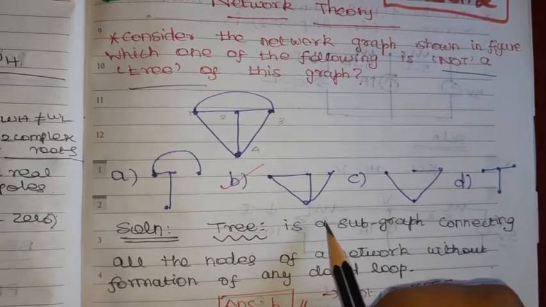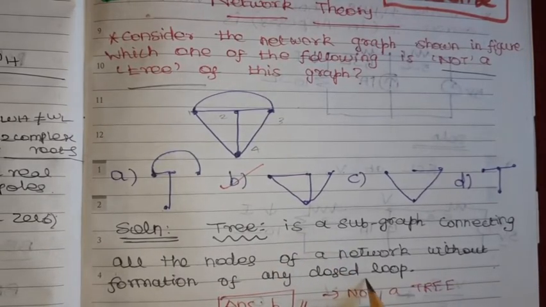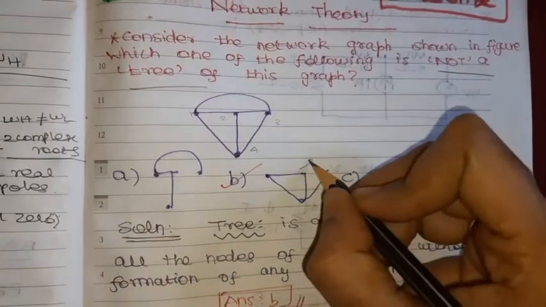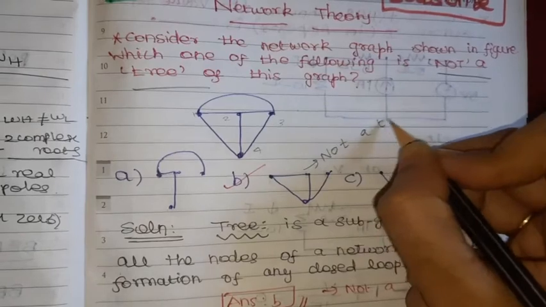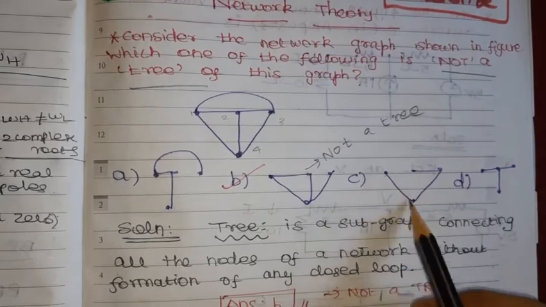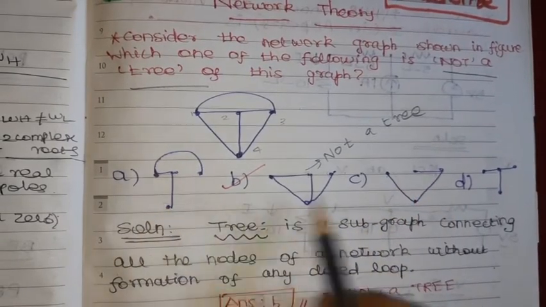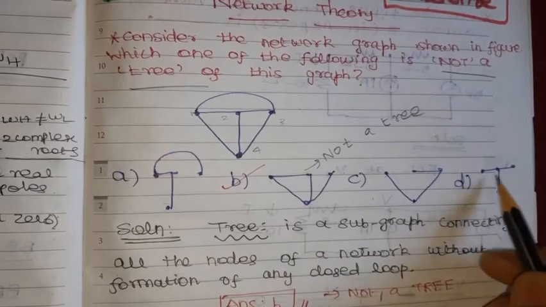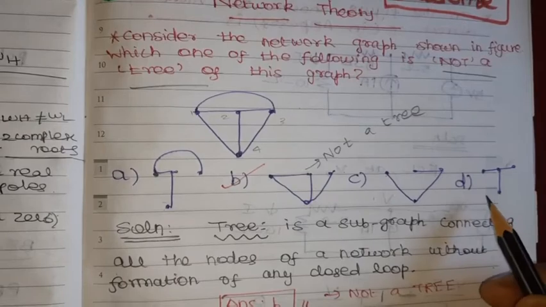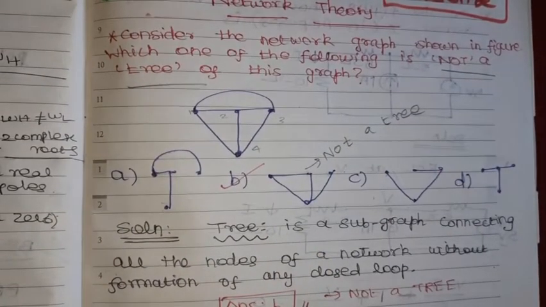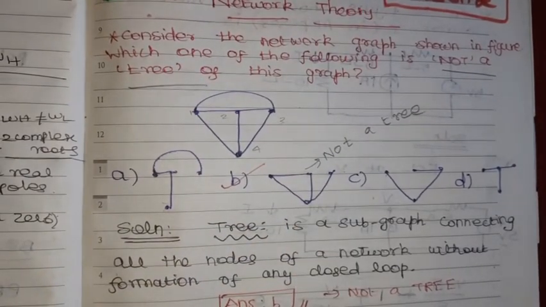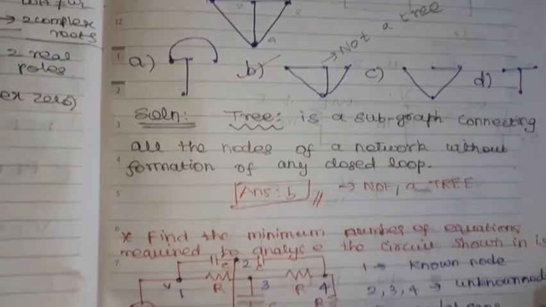For it to be a tree, what is the condition? It should not form any closed loop and should connect all the nodes. So B connects all the nodes but forms a loop, which means it is not a tree. So B is the correct option. We'll see some other options. C is also connecting all the nodes with no formation of any closed loop, so C is also a tree. See D. D also connects all the nodes but has no closed loop, so this is also a tree. Which one is not a tree? Option B, because it connects all the nodes but forms a loop, so it is not a tree. Okay, we'll move on to the next problem.